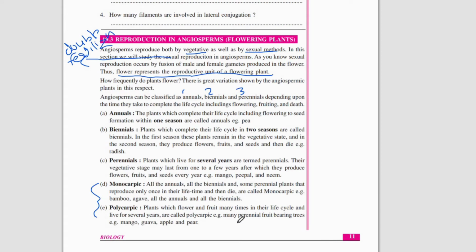And polycarpic plants also produce fruits. Carp is the word related to fruits, so monocarpic plants reproduce only once in their lifetime. Polycarpic plants produce fruits many times in their life cycle, and they produce fruits for several years. That is polycarpic, and most of the perennial plants are polycarpic. Examples: mango, guava, apple, and pear.